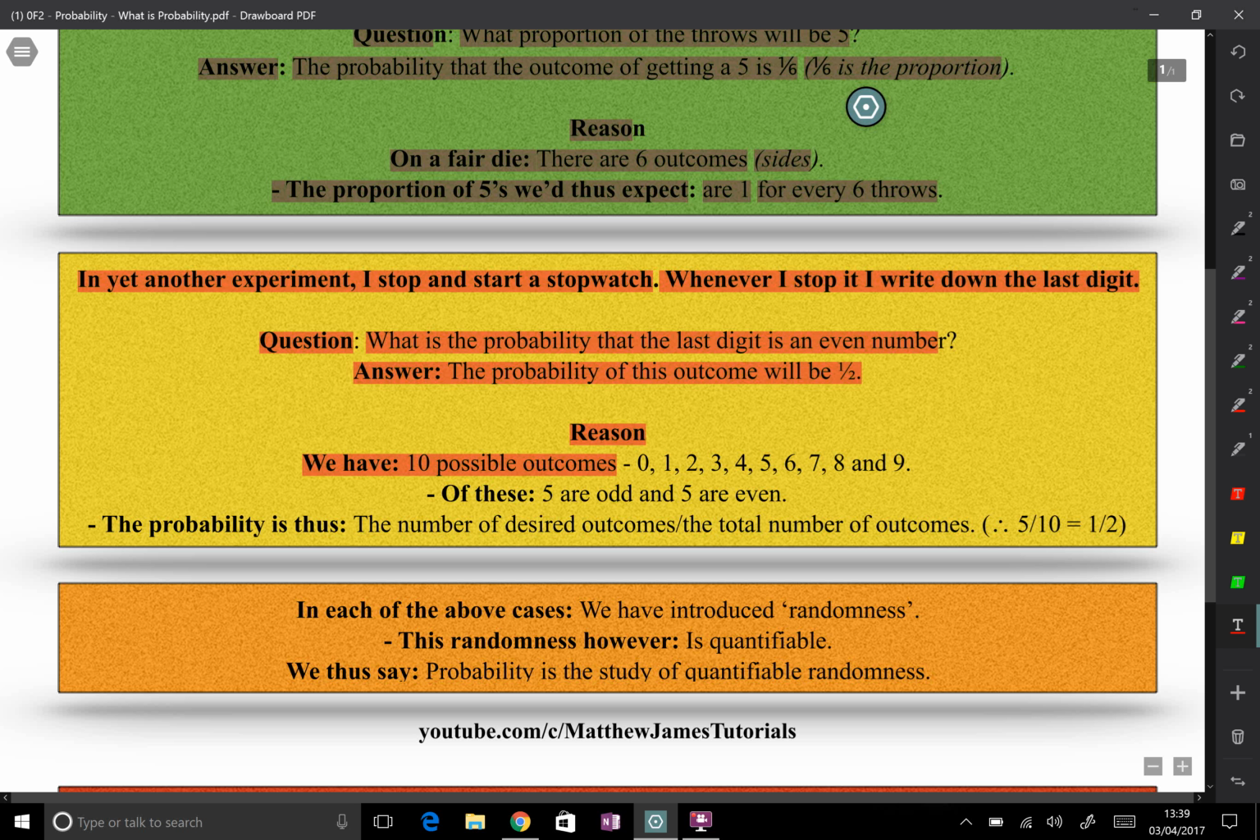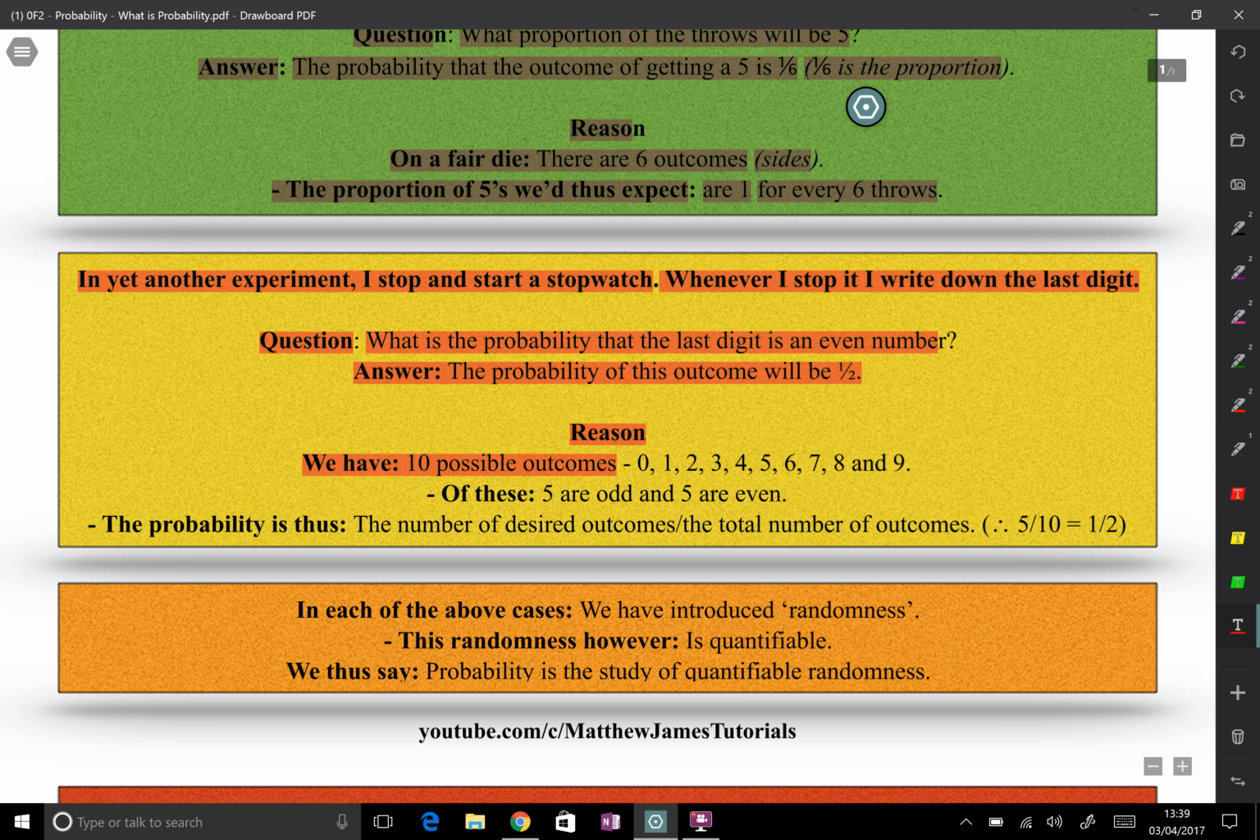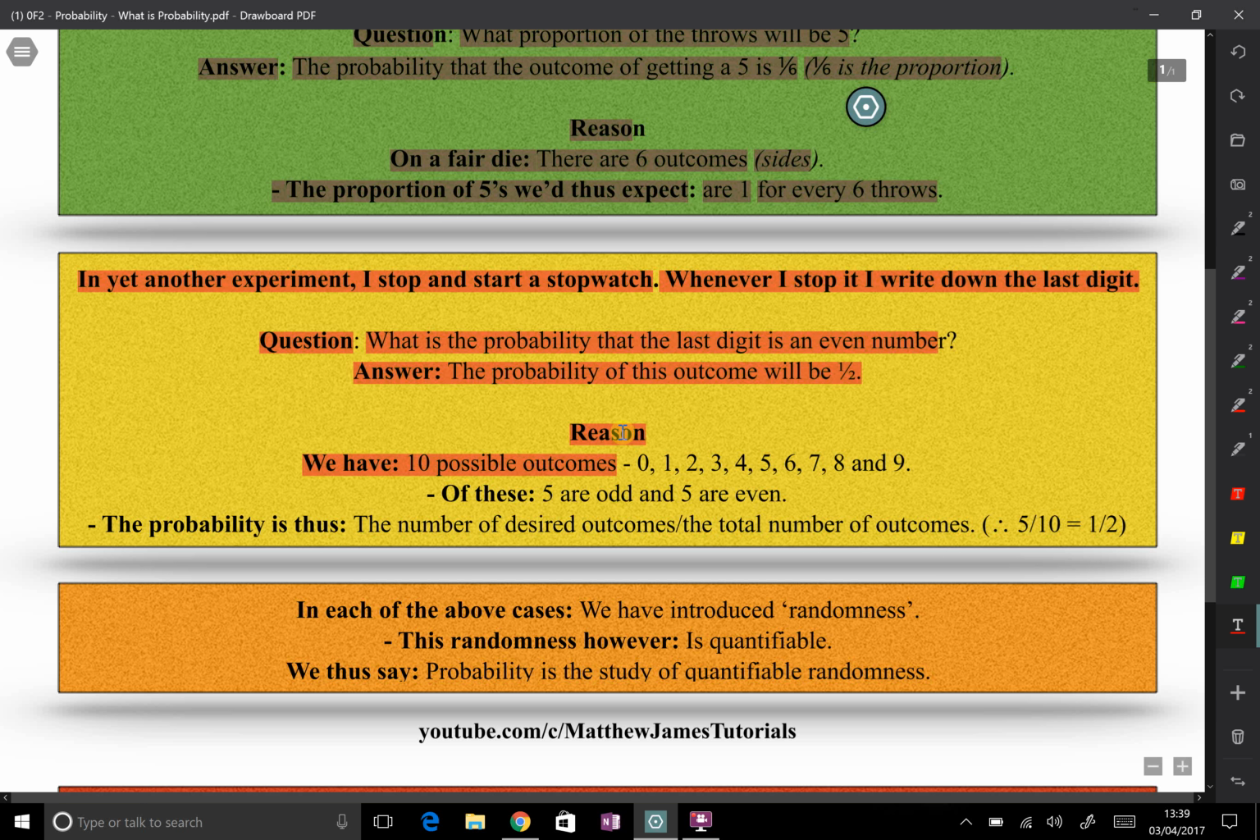And what I'm going to do is I'm going to underline the, what did we want? We wanted the even numbers. So I'm going to underline the even numbers, 0, 2, 4, 6, and 8. And I'm going to highlight the odd numbers, so 1, 3, 5, 7, and 9. So of these, we can clearly see that 5 are odd and 5 are even. 1, 2, 3, 4, 5. 1, 2, 3, 4, 5.